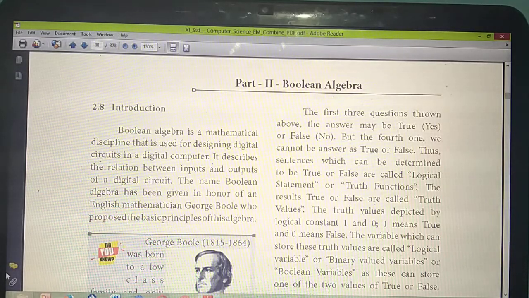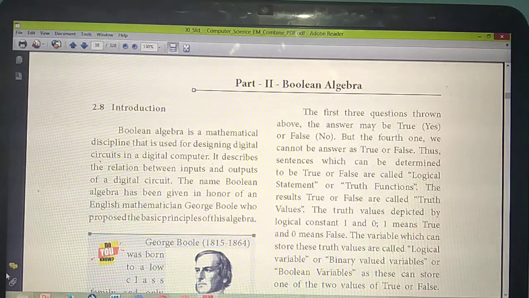Here they are talking about computers. In the computer you have already studied the motherboard, and I have already shown the diagram of the motherboard also. This motherboard is fully made up of logical digital circuits. For that you are going to study Boolean algebra. Already I said Boolean has only 2 values. Either the value becomes true or the value becomes false. Here also the value will be true or false.